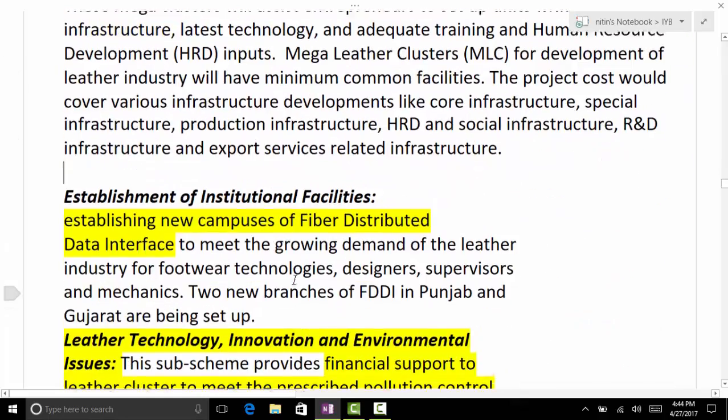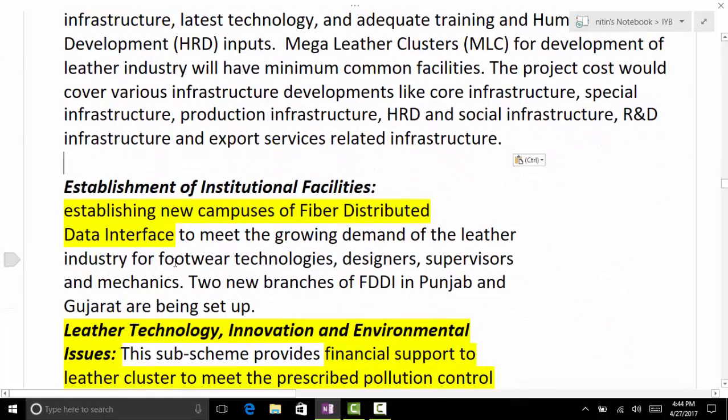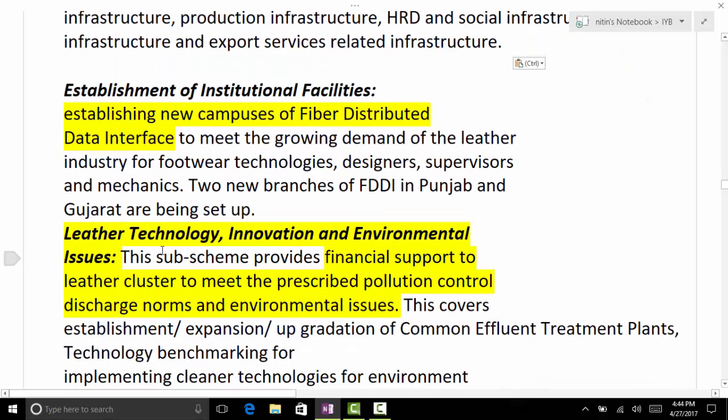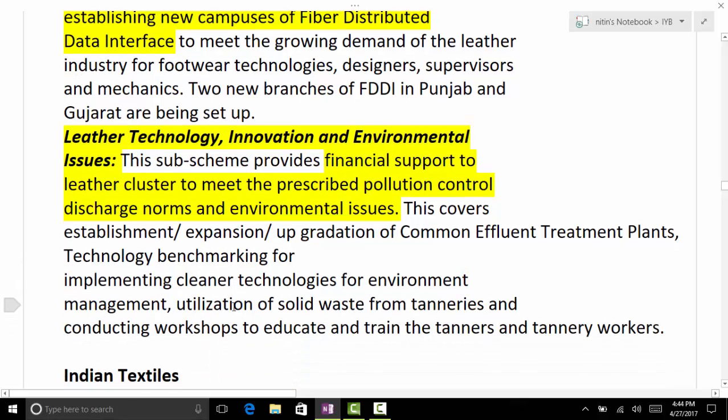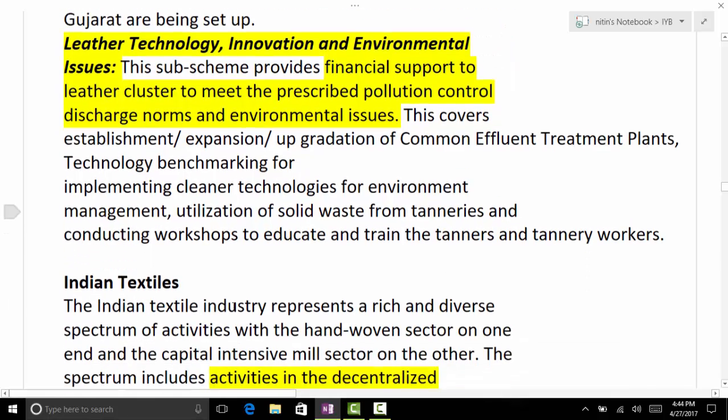Then establishment of institutional facilities, so new campuses of Footwear Design and Development Institute, leather technology, innovation, environmental issues, so financial support to the leather clusters to meet the prescribed pollution control, discharge norms and environmental issues.